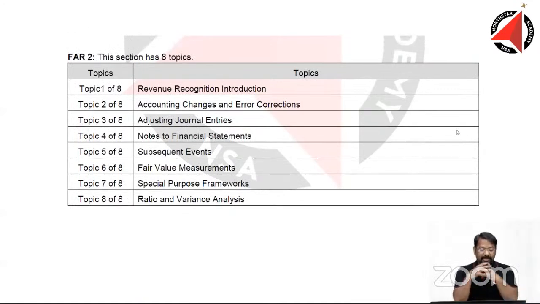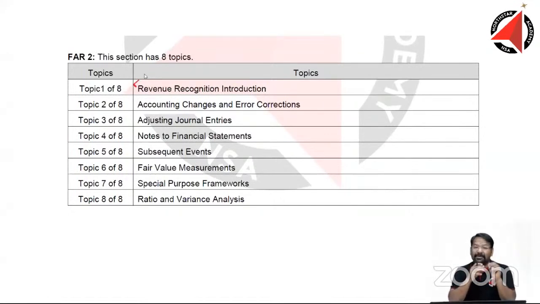The next topic, FAR 2, revenue recognition introduction. Now, revenue recognition is a big standard. It was there in the old syllabus also. It is there in the new syllabus, but it says introduction. What is inside the entire chapter? Not a problem, even if the entire revenue recognition which was covered in the old is also covered.